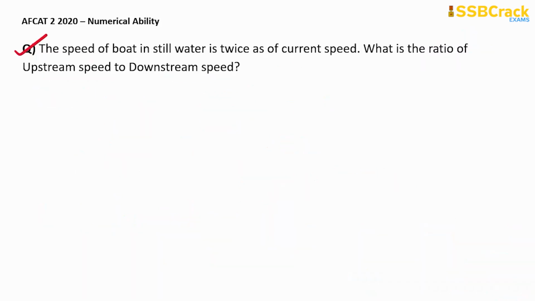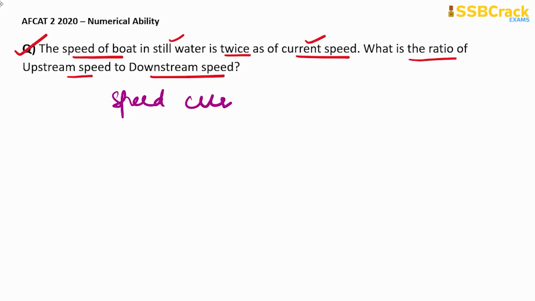The next question states that the speed of a boat in still water is twice the current speed. What is the ratio of upstream speed and downstream speed? We are given that the speed of the boat in still water is twice that of the current. So let the speed of the current be x, then the speed of the boat in still water will be 2x. Now we have to find the ratio of the speed of upstream to downstream.